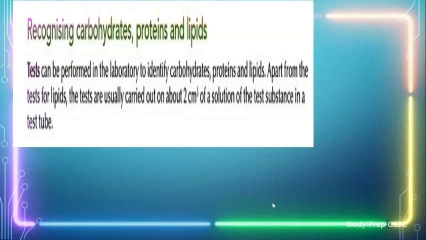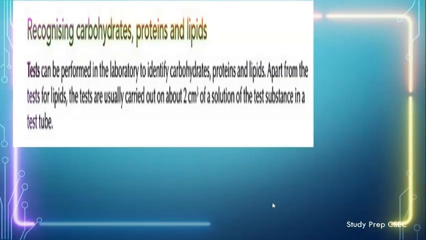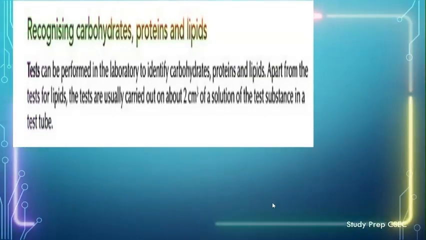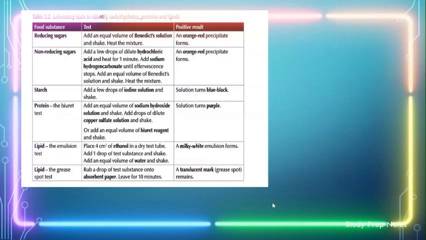So let's look at recognizing carbohydrates, proteins, and lipids. Something very important to note is that for every different reaction, tests can be used to identify carbohydrates, proteins, and lipids. Apart from the test for lipids, the tests are usually carried out on about 2 cubic centimeters of solution of the test substance, in a test tube. These are the tests and the positive results that would indicate the test is successful.